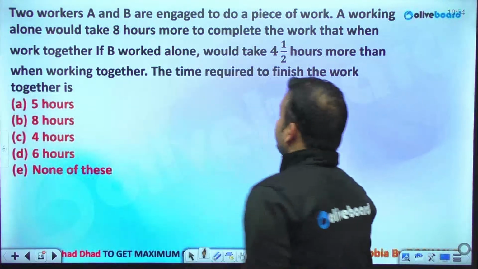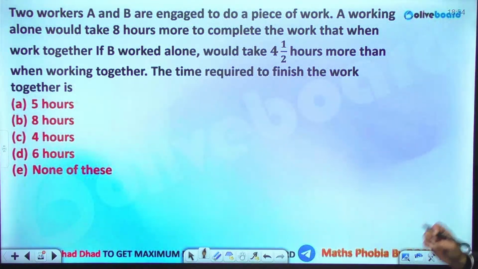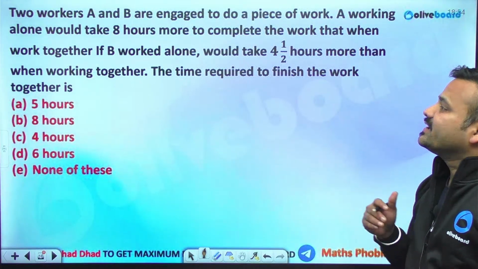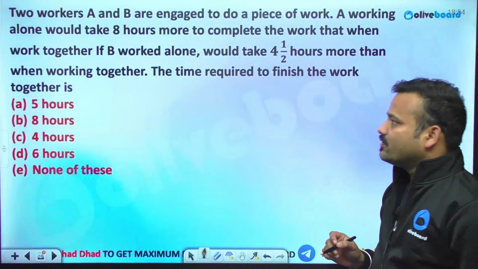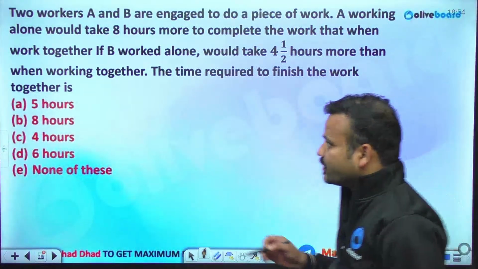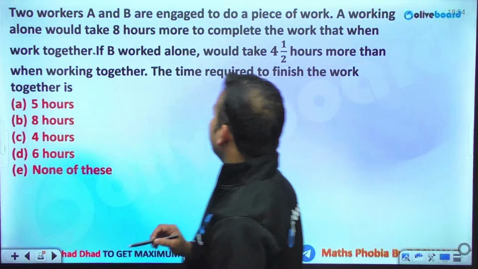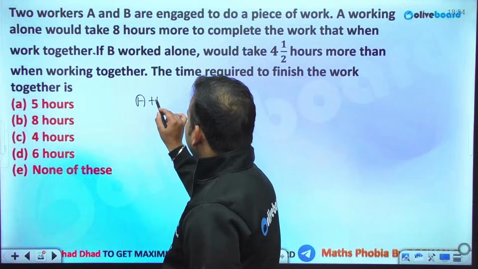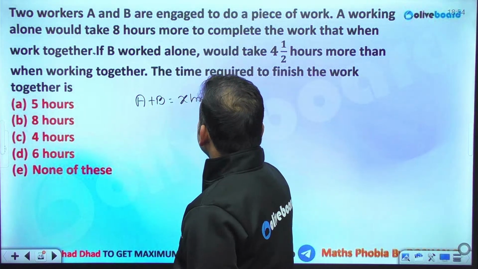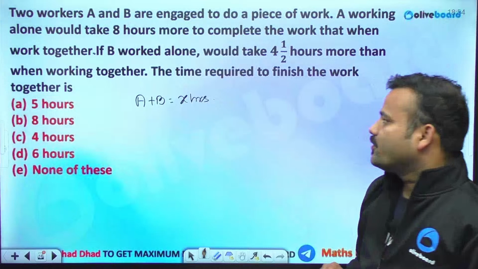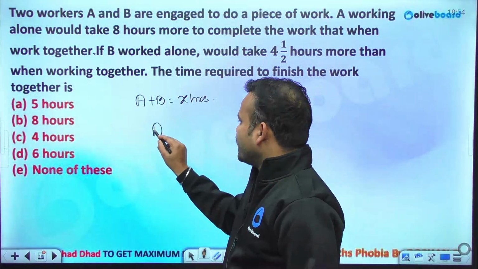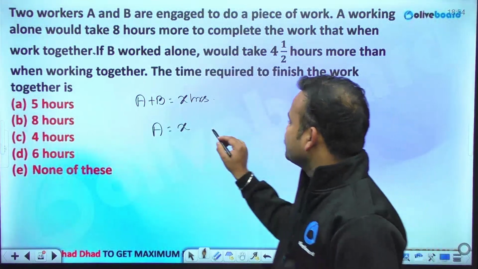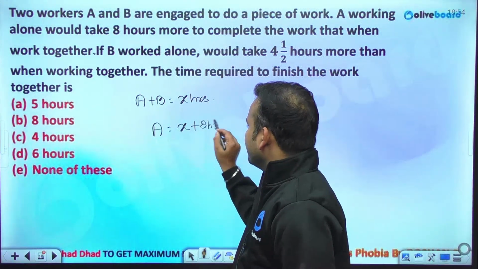Two workers A and B are engaged to do a piece of work. A working alone would take 8 hours more to complete the work than if A and B worked together. If B worked alone, it would have taken 4.5 hours more. Okay, let's say A plus B is doing the entire work in X hours. It's not possible for A to complete the work in X hours. Hence, A is taking 8 hours more time than the time taken together.